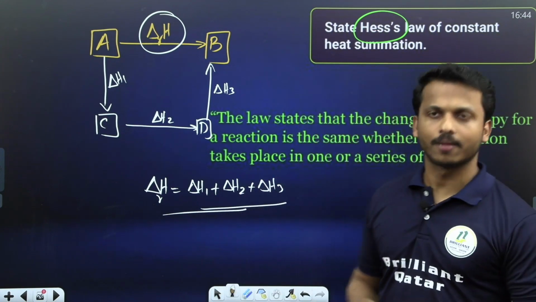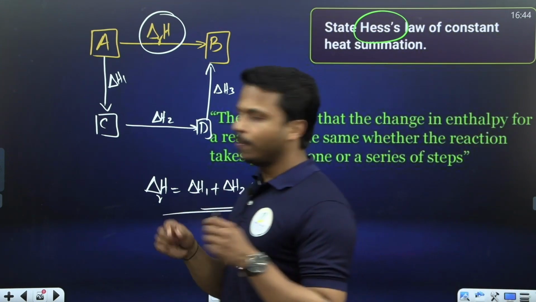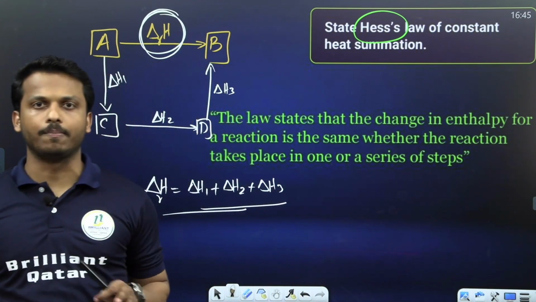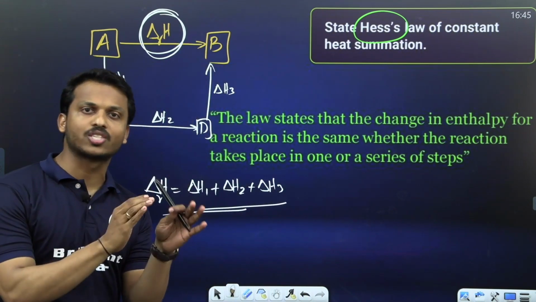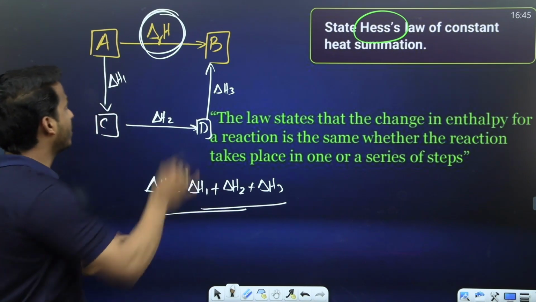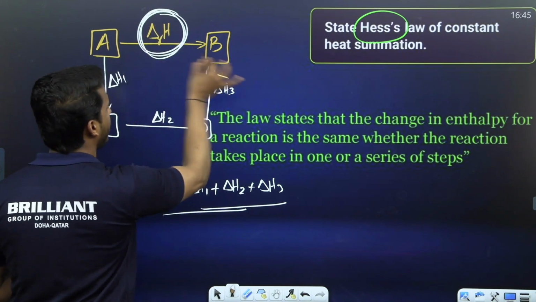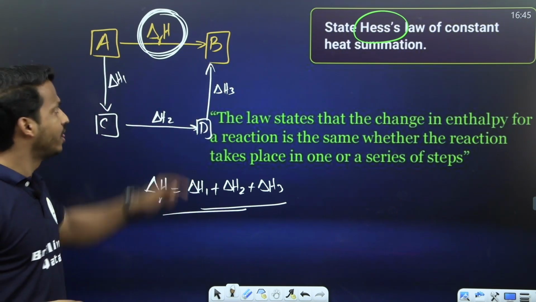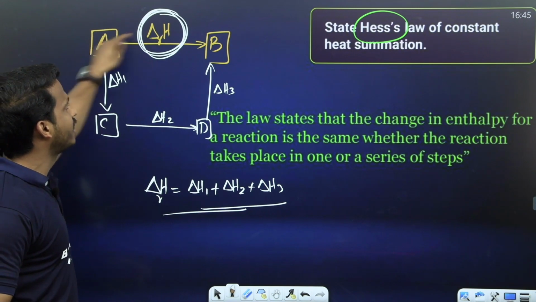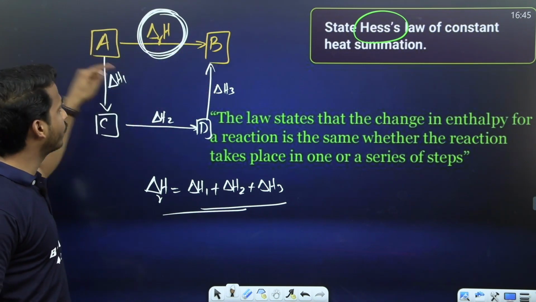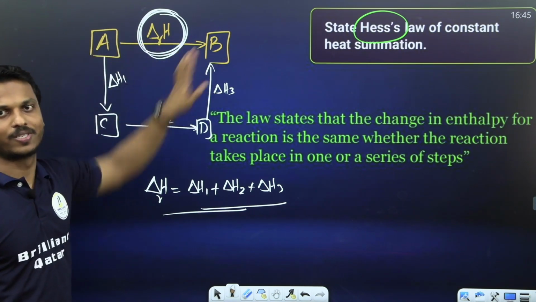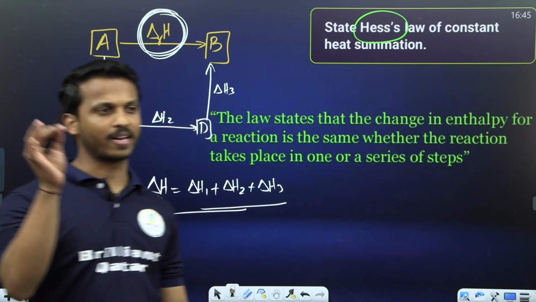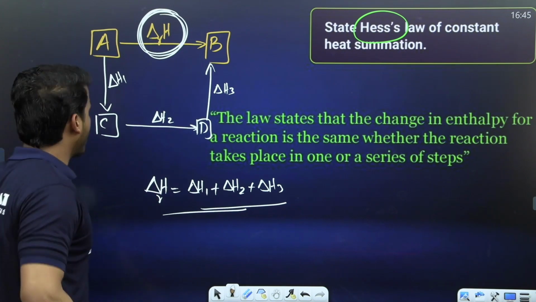Hess's law states that the enthalpy of a reaction will be the same if it happens in a single step or multi-step. Or you can say the enthalpy of the reaction for the single step is the sum of the enthalpies of multi-steps. This is called Hess's law of constant heat summation. Just a 1 mark definition question. Hope you clear, dear all.